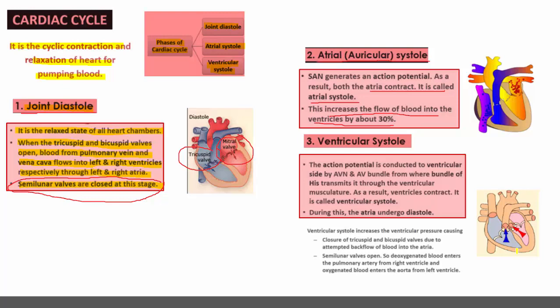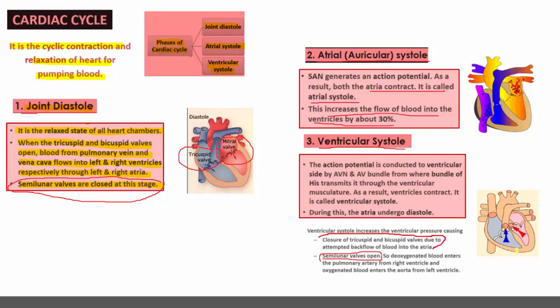Remember, when ventricles contract, there is opening of the semilunar valves. Here it is mentioned: the semilunar valves are opened during ventricular systole, but tricuspid and bicuspid valves are closed.